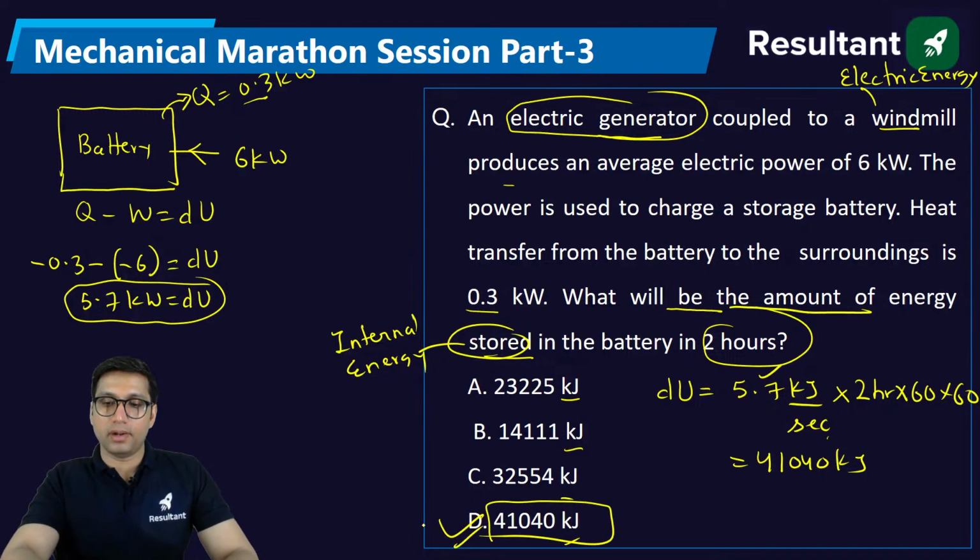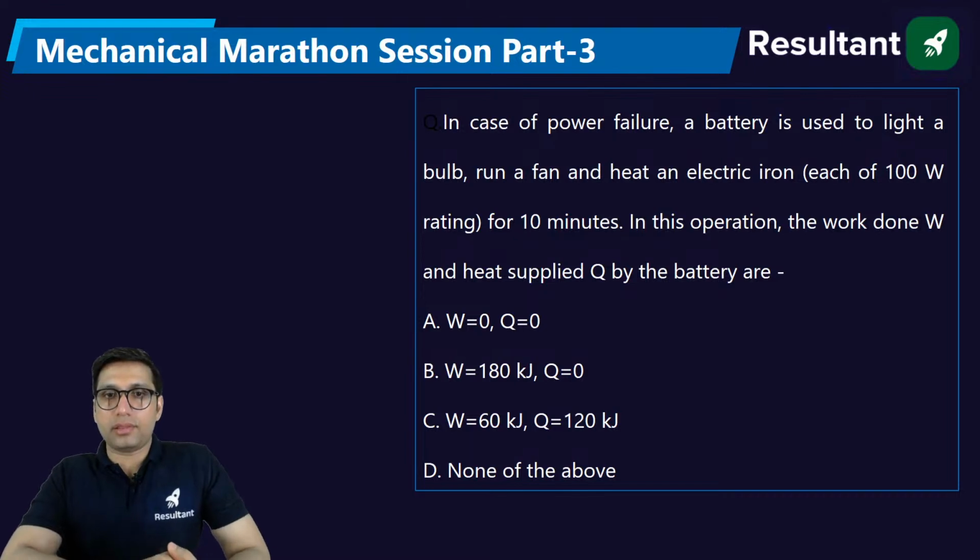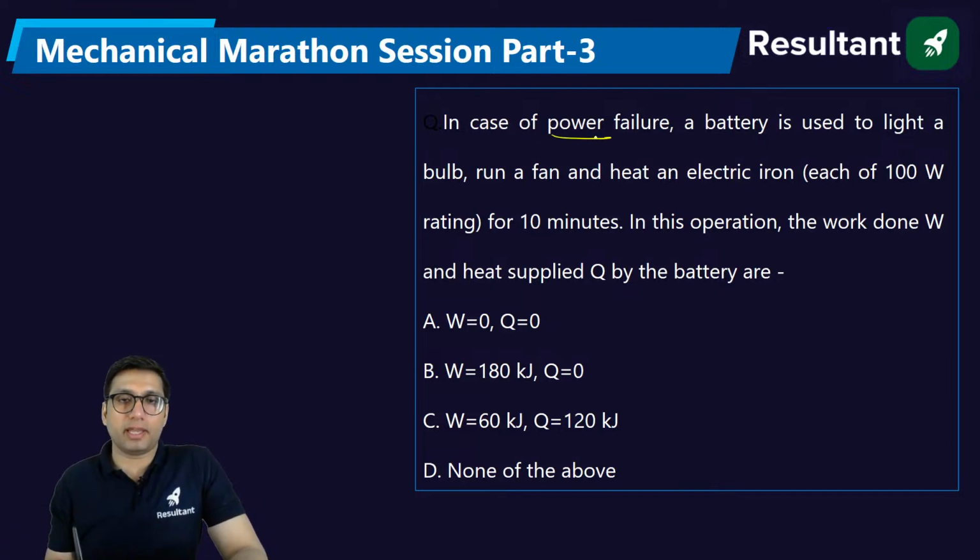Clear? Next question. In case of power failure, a battery is used to light a bulb, a fan. There is a power failure, obviously. And then we have an inverter, and in the inverter we have a battery. So that battery is doing what? It is used to light a bulb, run a fan, and heat an electric iron.